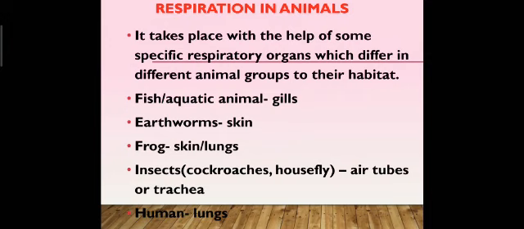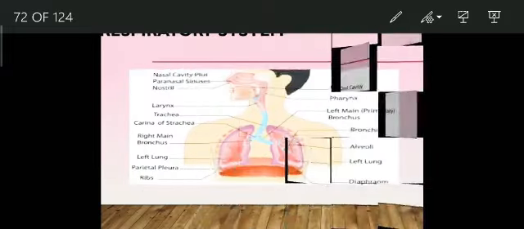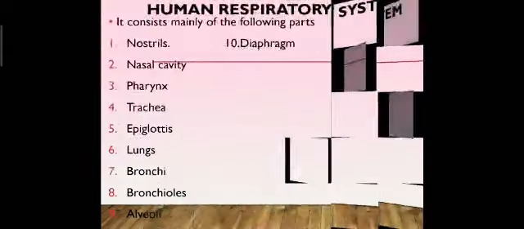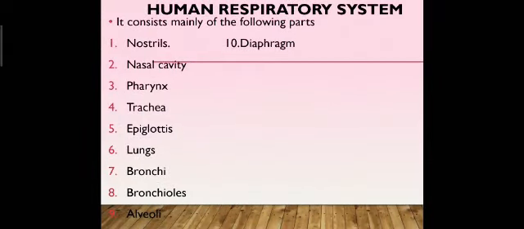Here we are continuing with it. Here, this is the labeled diagram of the human respiratory system, which consists of nostrils, nasal cavity, pharynx, trachea, epiglottis, lungs, bronchi, bronchioles, alveoli, and diaphragm.